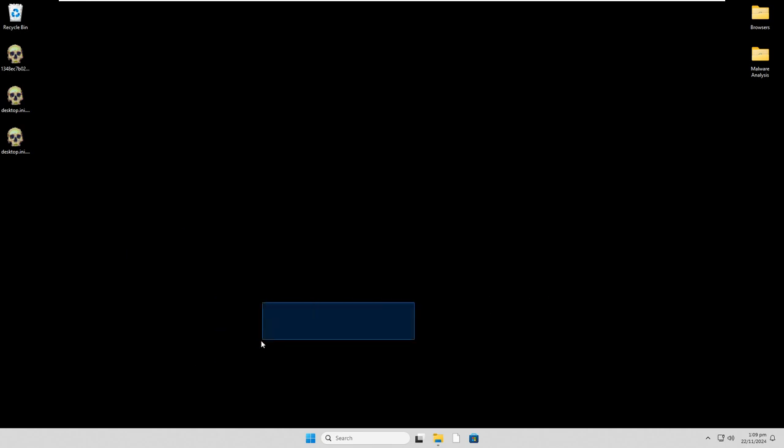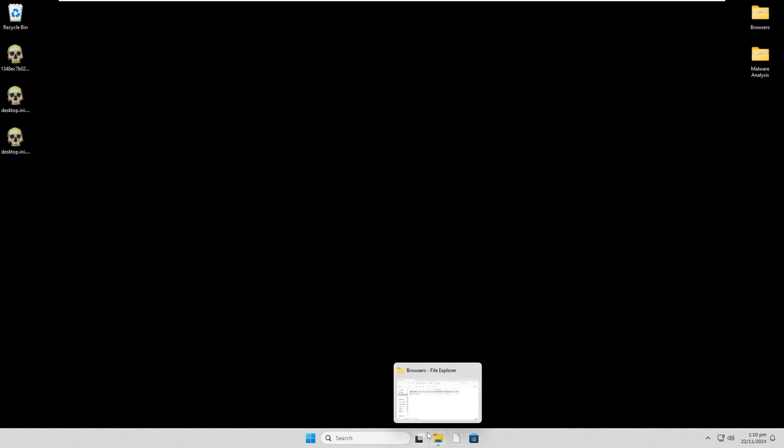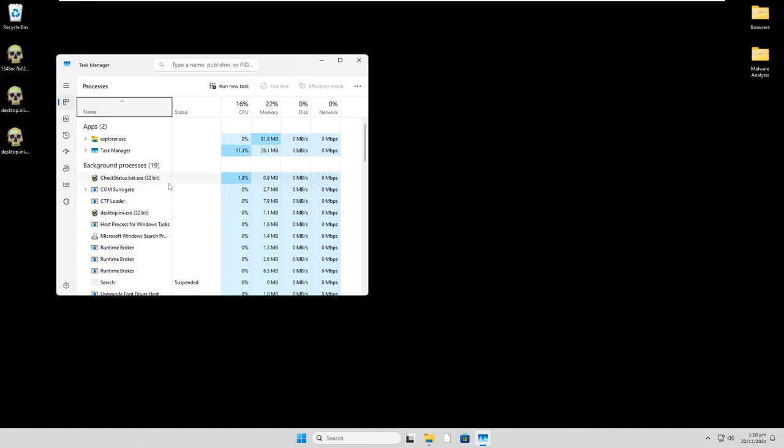No, I can't even do a Control X and Control V. So we can't even bring anything over to the machine. We can't see what the malware is doing anymore. Can we open Task Manager? Oh, we could open Task Manager. And as we can see, there's already a few skulls in the Task Manager itself.